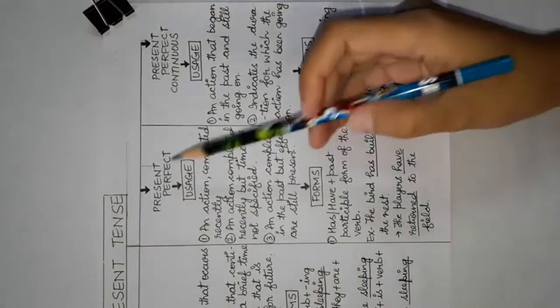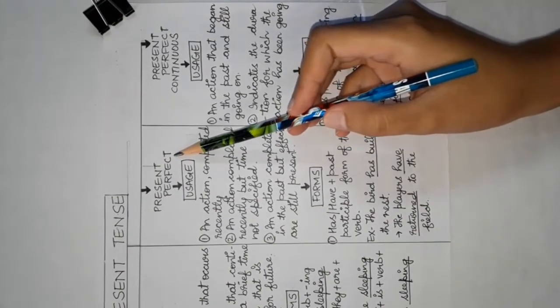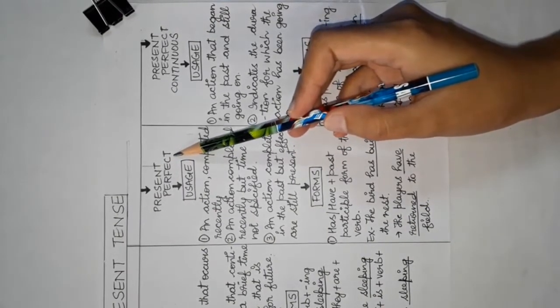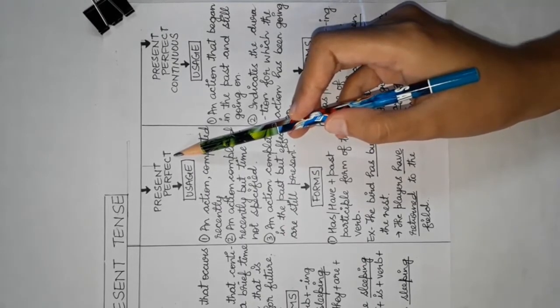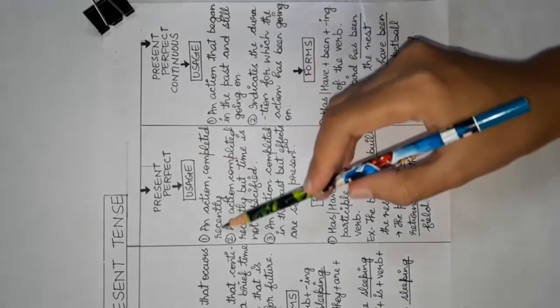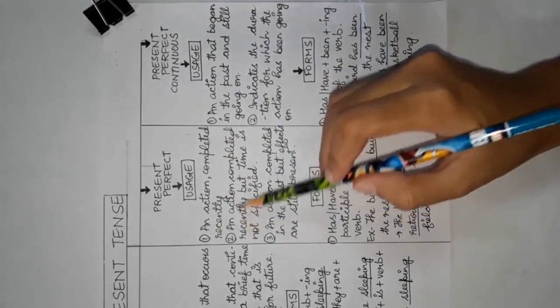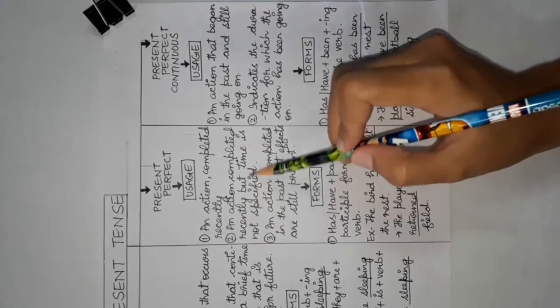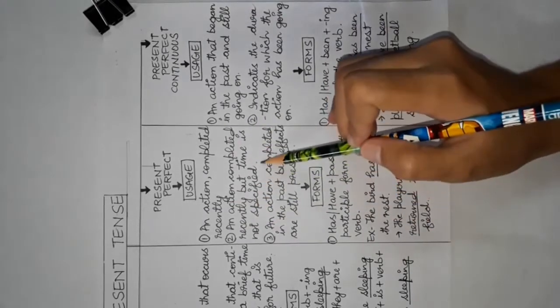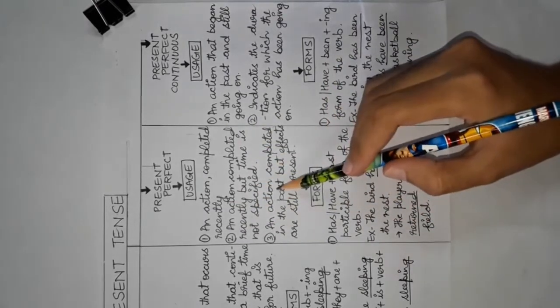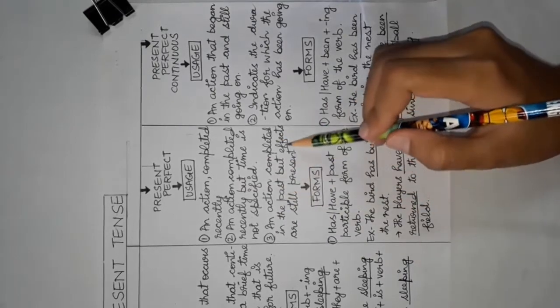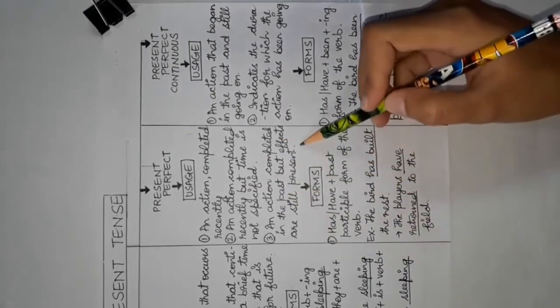The third is present perfect tense. The present perfect tense is used to talk about an action completed in the recent past but whose effects still remain. It is used for an action completed recently, for an action completed recently but time is still not specified, and for an action completed in the past but effects are still present.